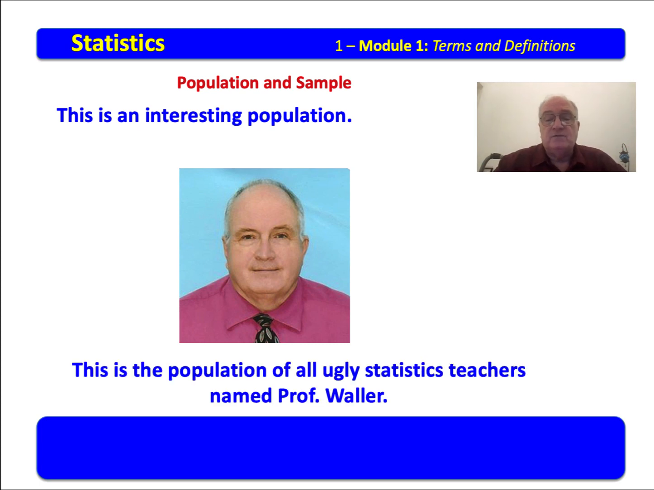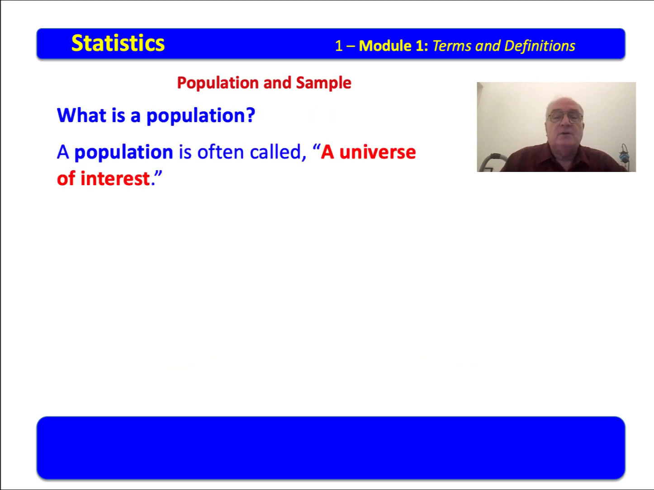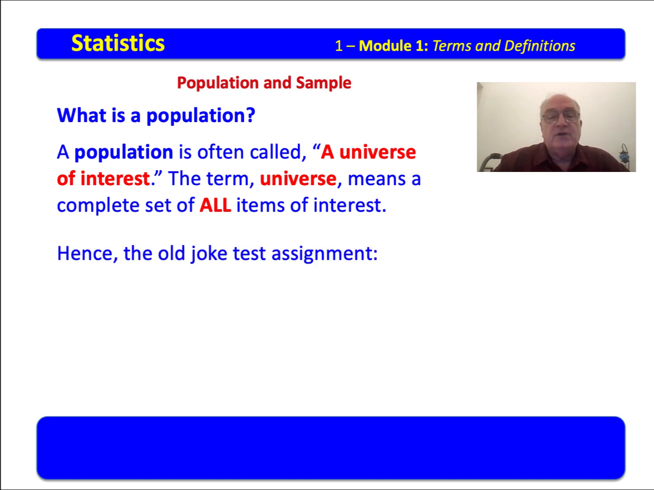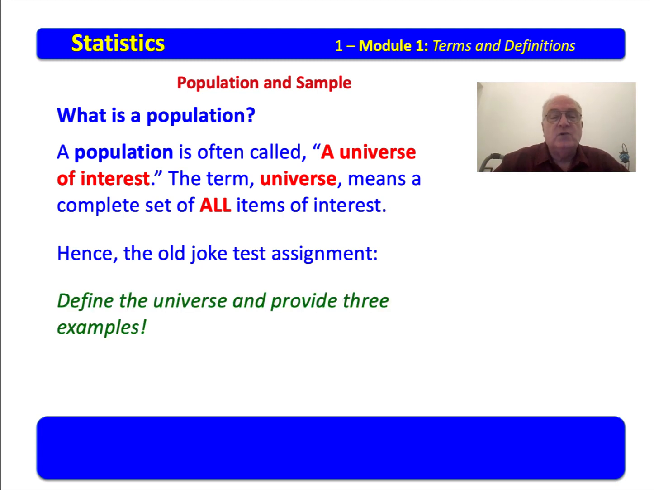This is an interesting population. This is the population of all ugly statistic teachers named Professor Waller. What is a population? A population is often called a universe of interest. Now, you're beginning to get terms. Population, a universe of interest. A universe means a complete set of all items of interest. Hence we have the old joke test assignment when they would say define the universe and provide 3 examples. If you're in statistics and you understand your terminology, you can define the universe and you can provide 3 examples. The universe means a complete set of all items of interest.